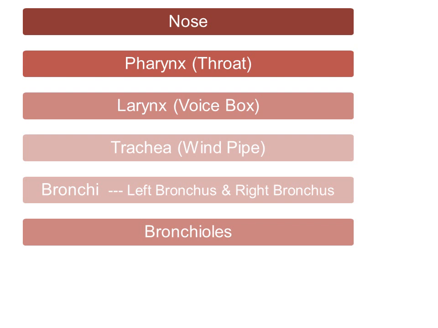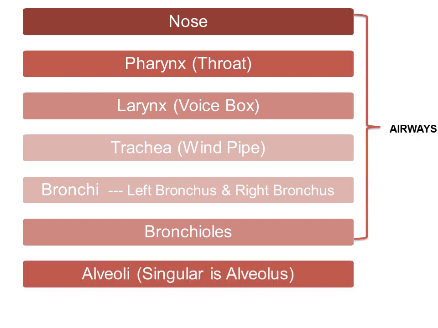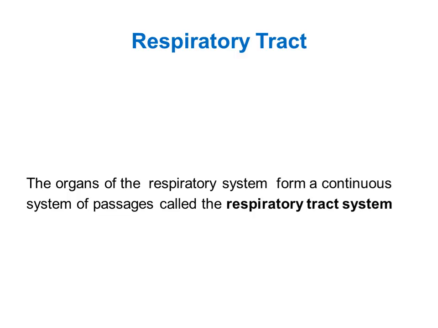Nose, pharynx, larynx, trachea, bronchi and bronchioles, these structures form a continuous passageway for air to move in and out of the lungs, therefore called airways. Alveolus is sac-shaped and functions in exchange of air, so called air sacs. The organs of the respiratory system form a continuous system of passages called the respiratory tract system.